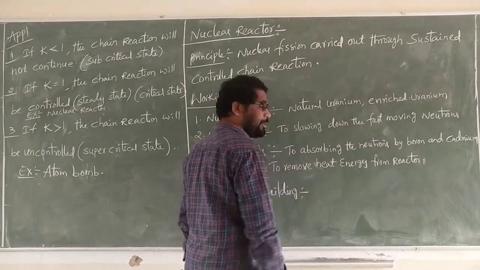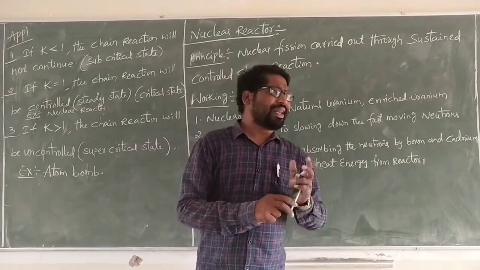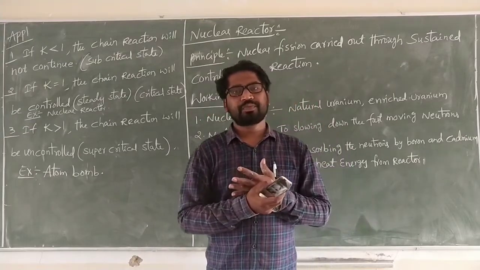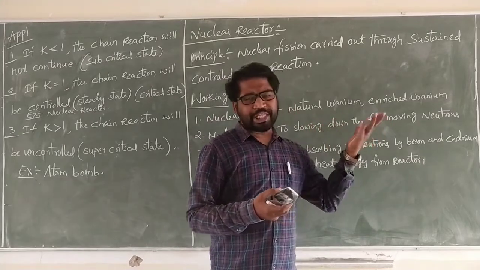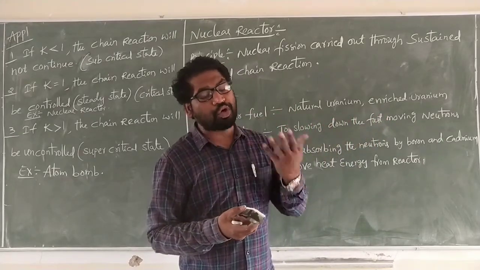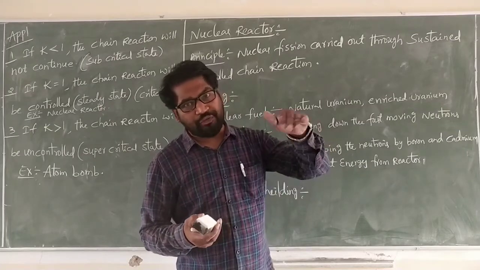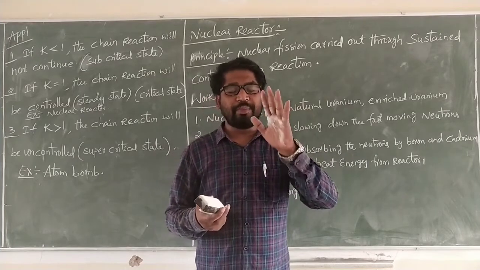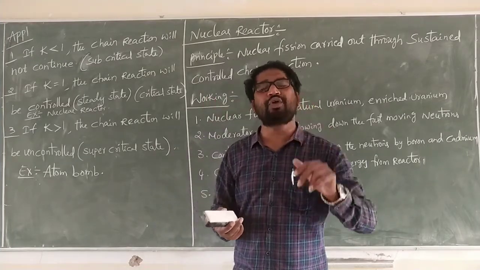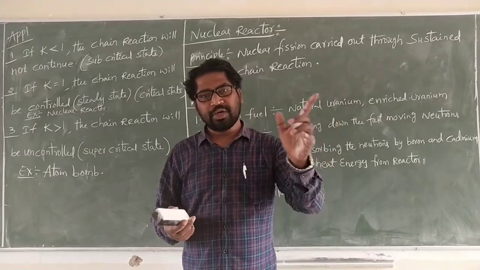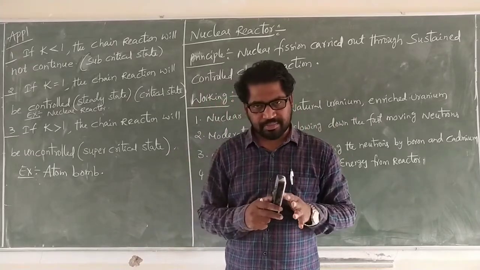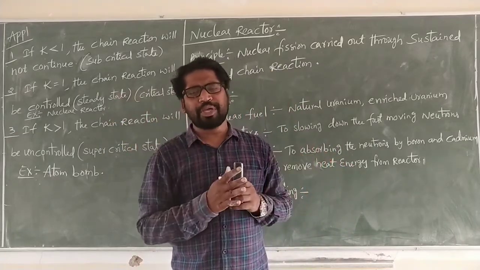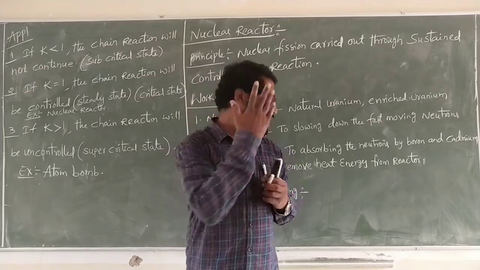Next, what is protective shielding? The nuclear reaction gives 3 more neutrons and some amount of energy. Parallel to that, alpha, beta, gamma rays are released. These alpha, beta, gamma rays are very harmful to human beings near the reactor. Some people work near the reactors.